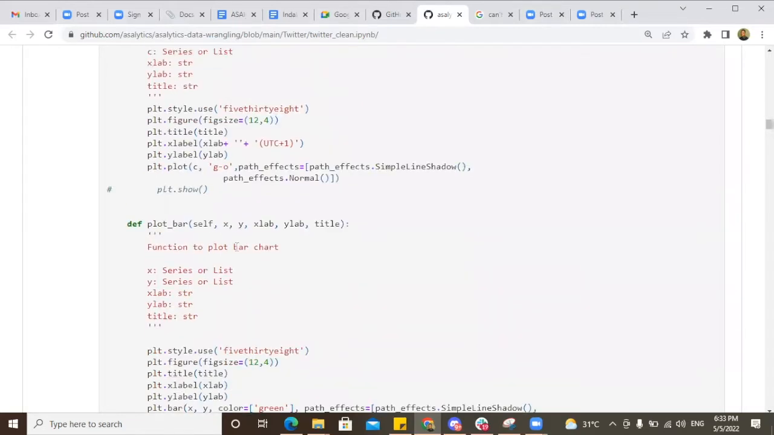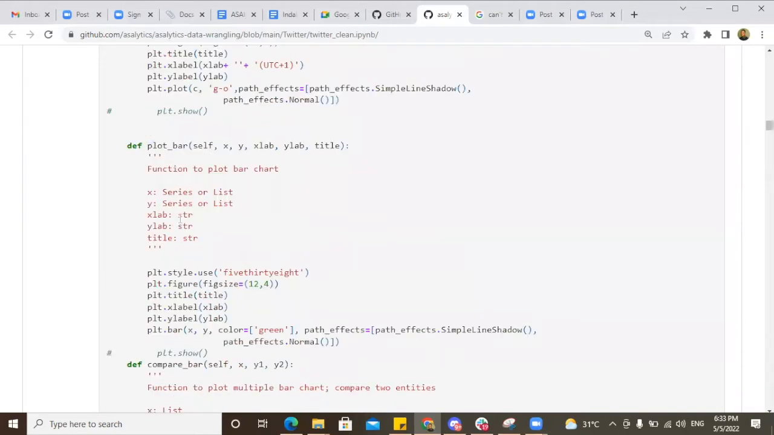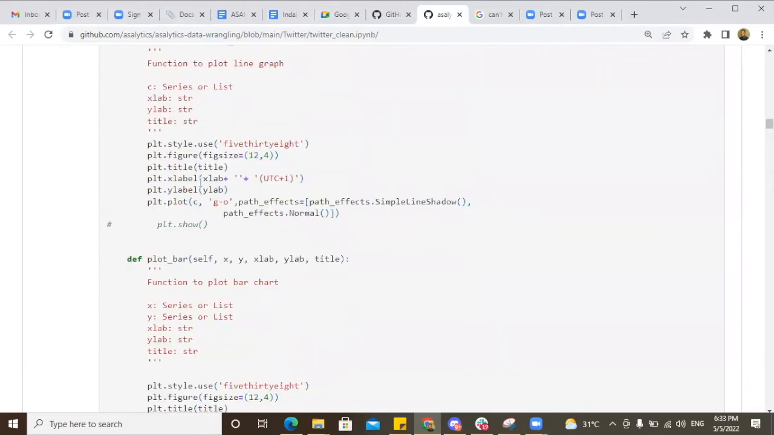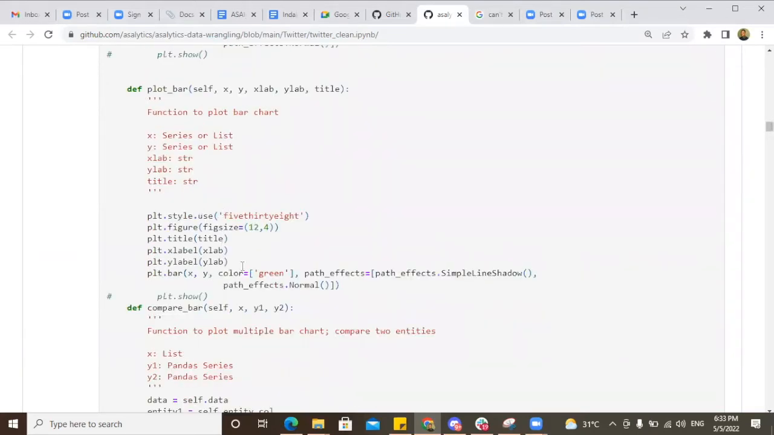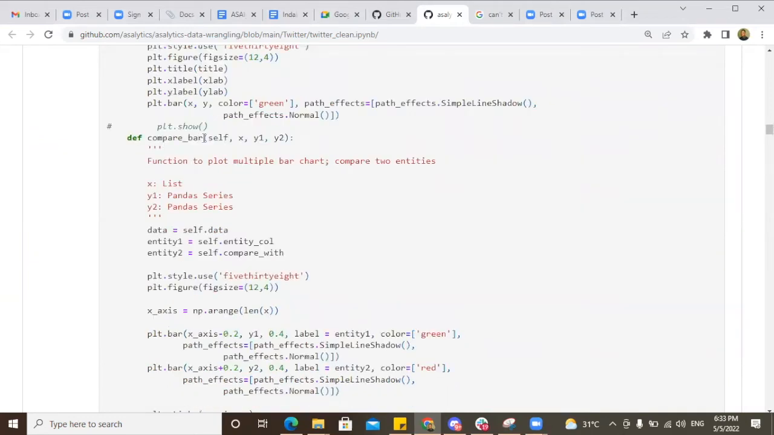Then this plot line is the function that plots all cases of line graph. It takes in what the x-axis is, what the y-axis is, and what you tie to it, and this is the real data that I'll be plotting. Plot bar does the same thing as plot line, but plots a bar graph. Compare bar is for when I want to compare two particular bars, which I'm going to show down there. I showed a glimpse of that in the data analysis doc.